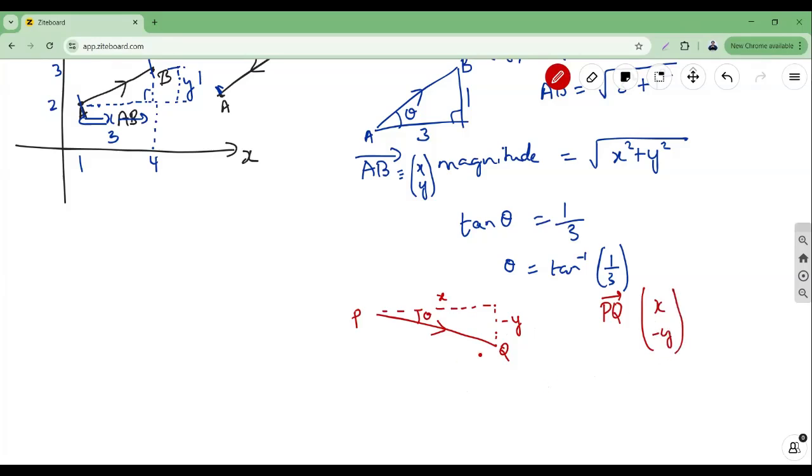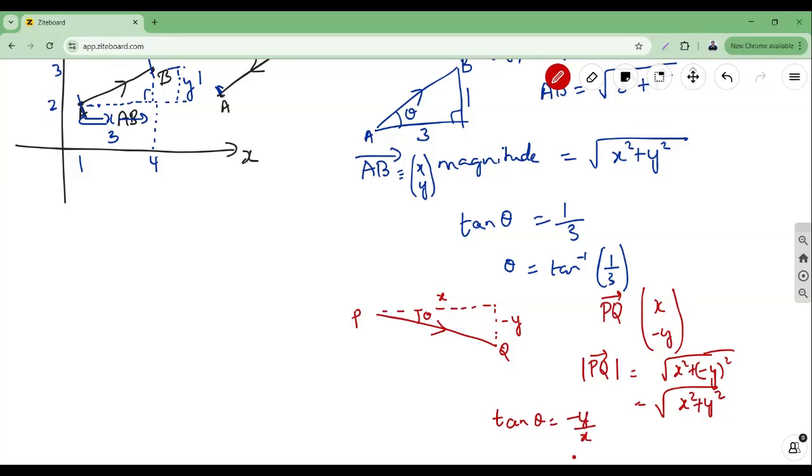Here, the magnitude will not change. The magnitude of PQ is the root of x square plus minus y square, which is nothing but root of x square plus y square. It doesn't change. But tan theta will be minus y by x.